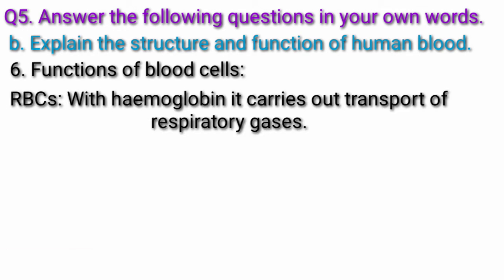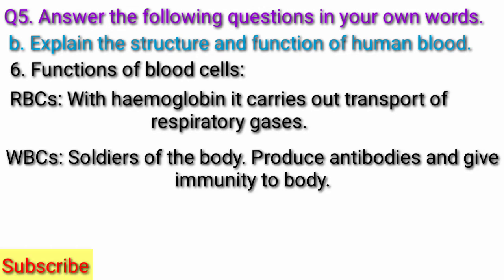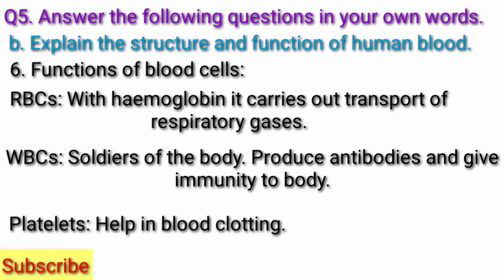RBCs. With hemoglobin, it carries out transport of respiratory gases. WBCs. Soldiers of the body. Produce antibodies and give immunity to the body. Platelets. Help in blood clotting.